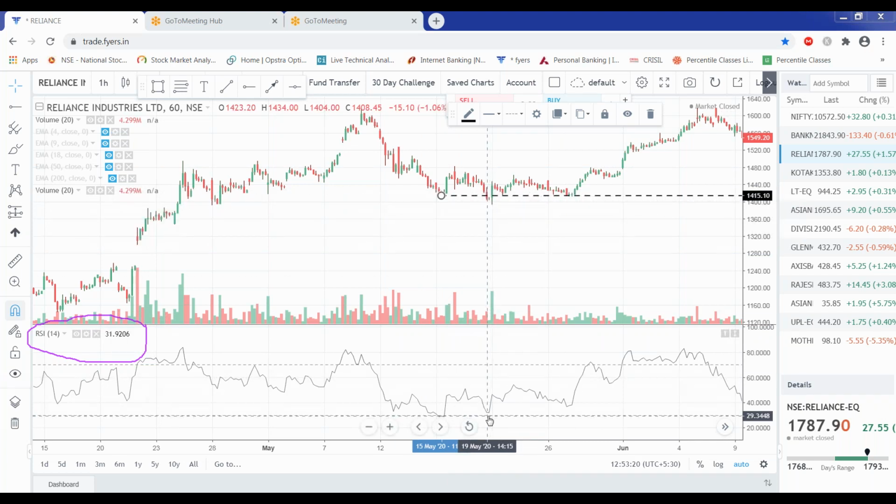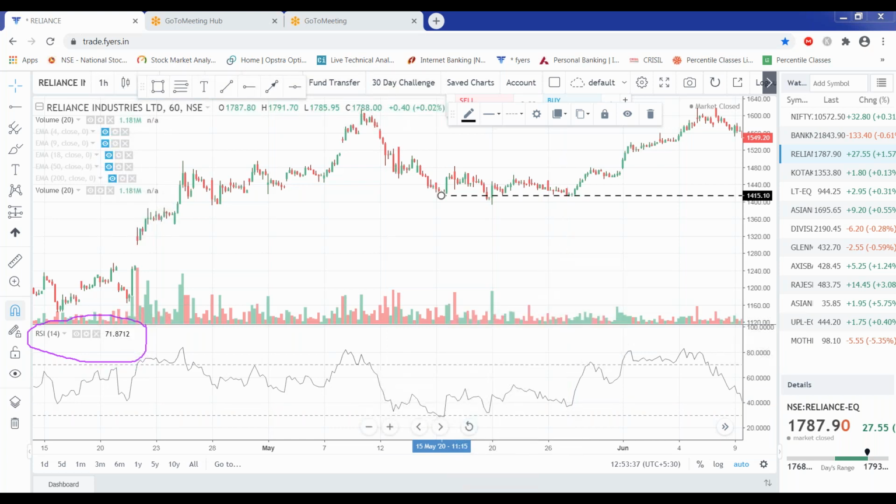See the price of the RSI. It was 31. RSI started moving on the upside. Again, in the next case, RSI didn't go below 31. So this is a case of divergence. Now in the next topic, I will be covering that.